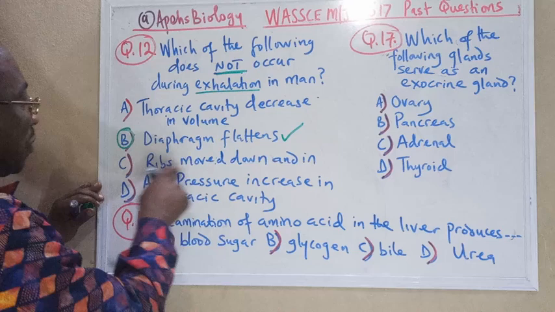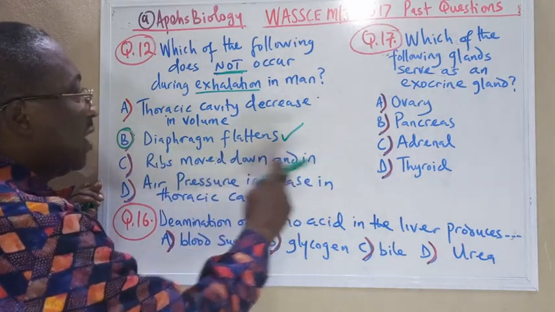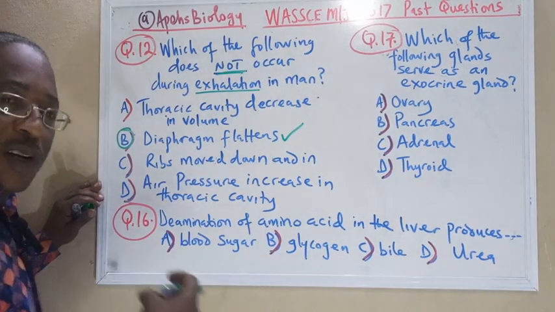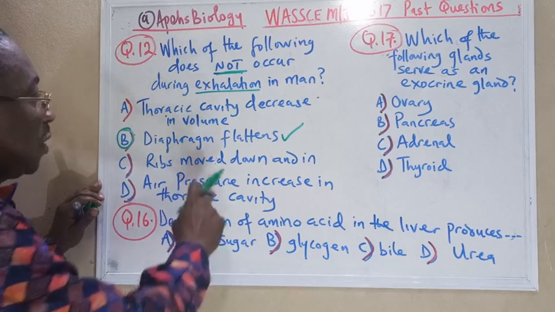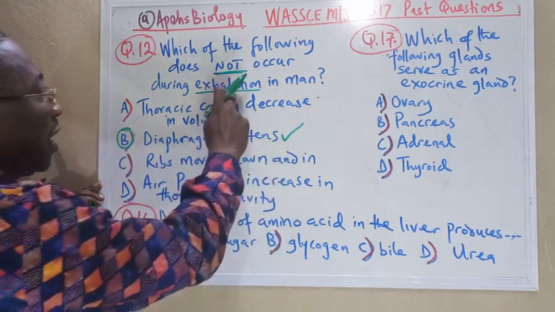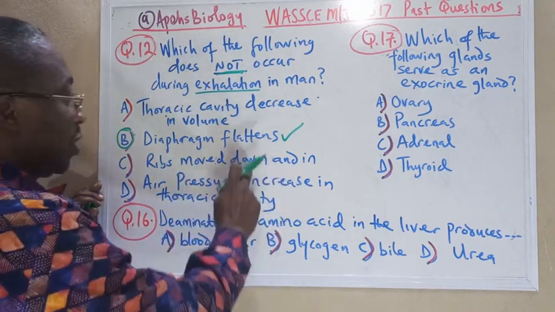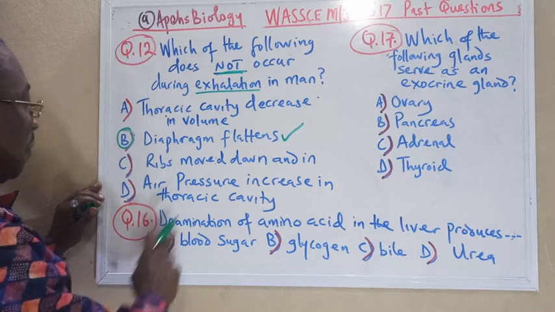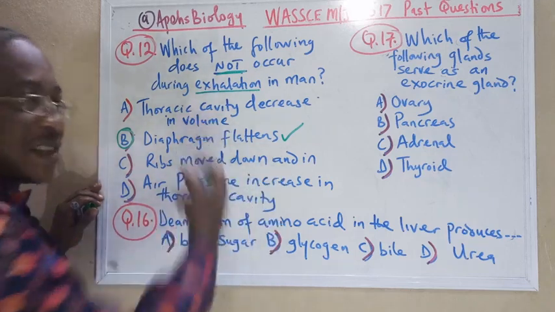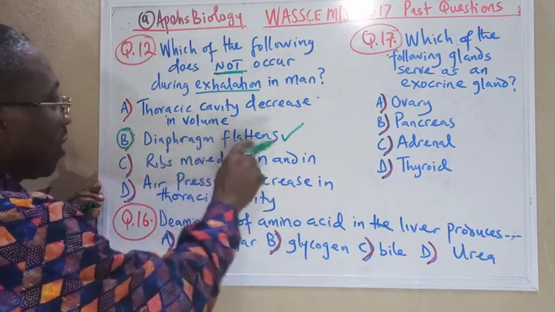But ribs move down and in during the process of exhalation. During inhalation, the ribs are pushed outward. So this is correct. Then air pressure increases. Definitely this happens during exhalation. The one that does not happen during exhalation is that the diaphragm flattens.